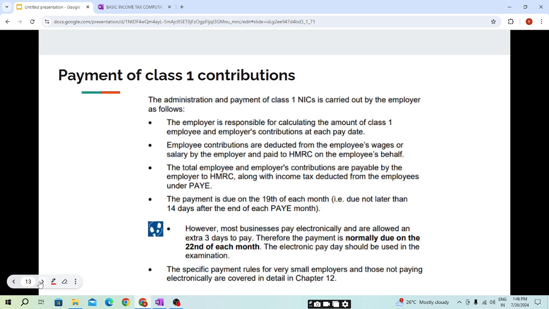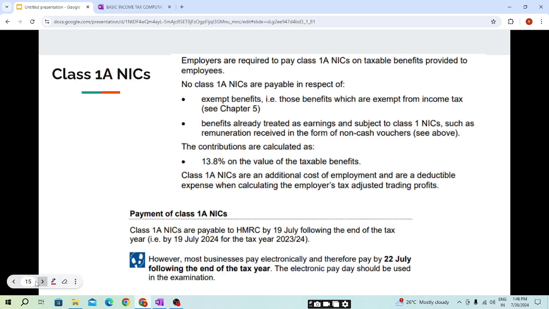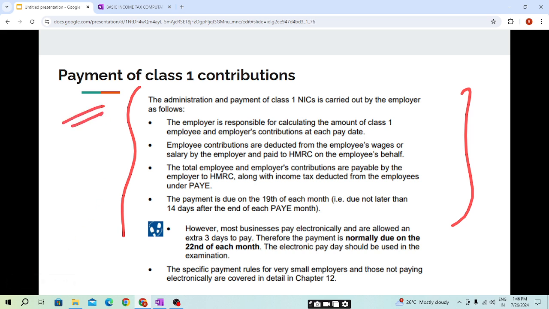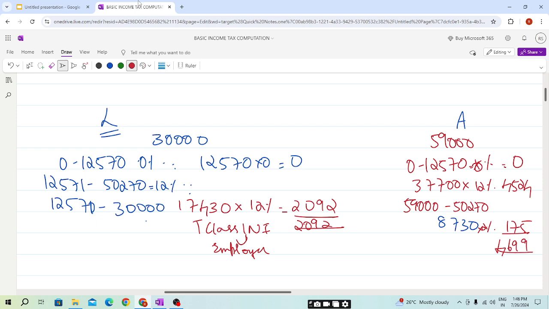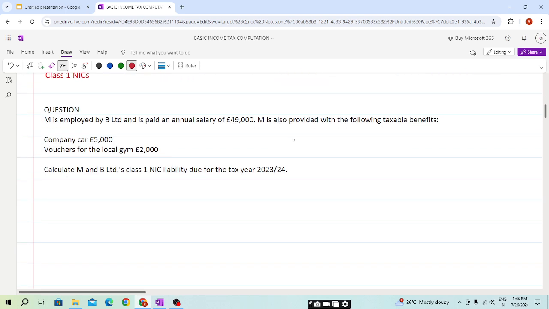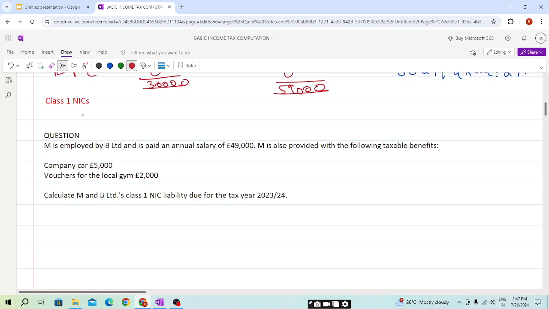So now, this is also general theory that we will be covering, and then we have the topic of class 1A NIC, first the payment of class 1 contributions. Before moving on, we'll solve one question, and afterwards we'll come to this topic. Now students, we need to calculate the class 1 NICs.